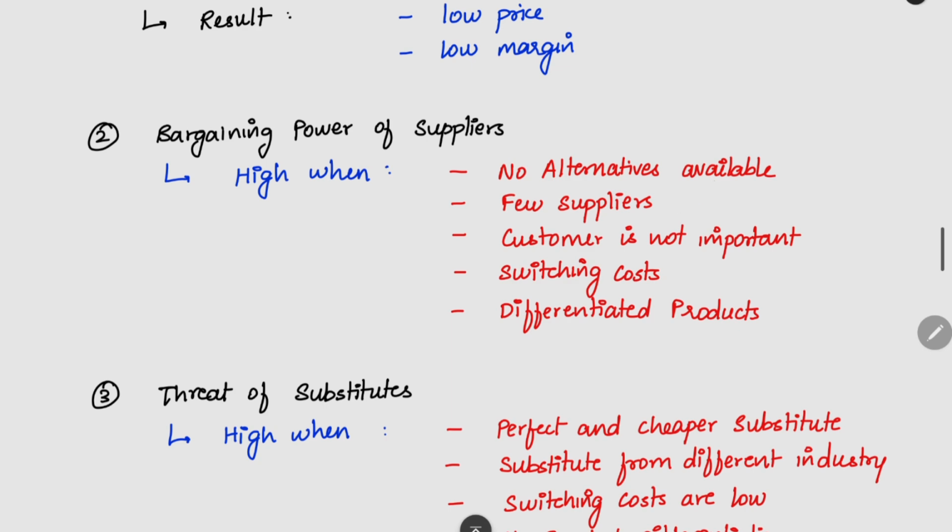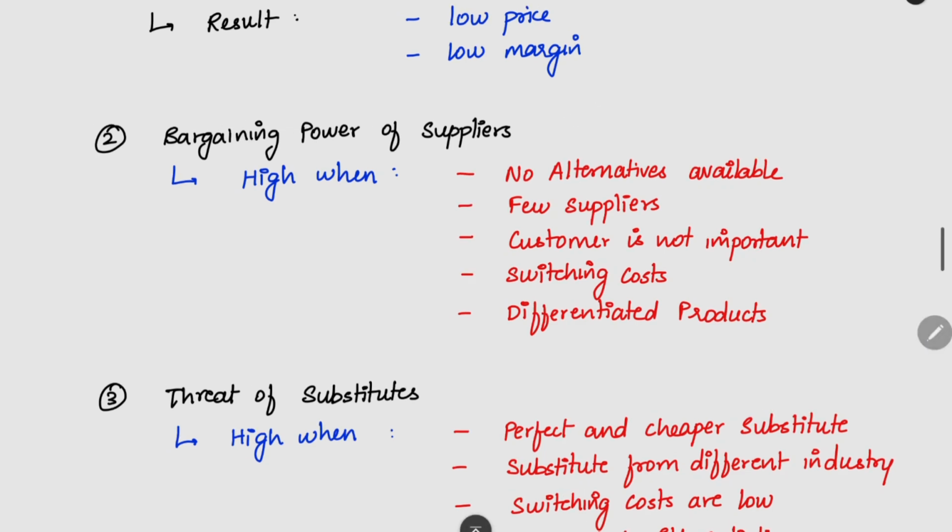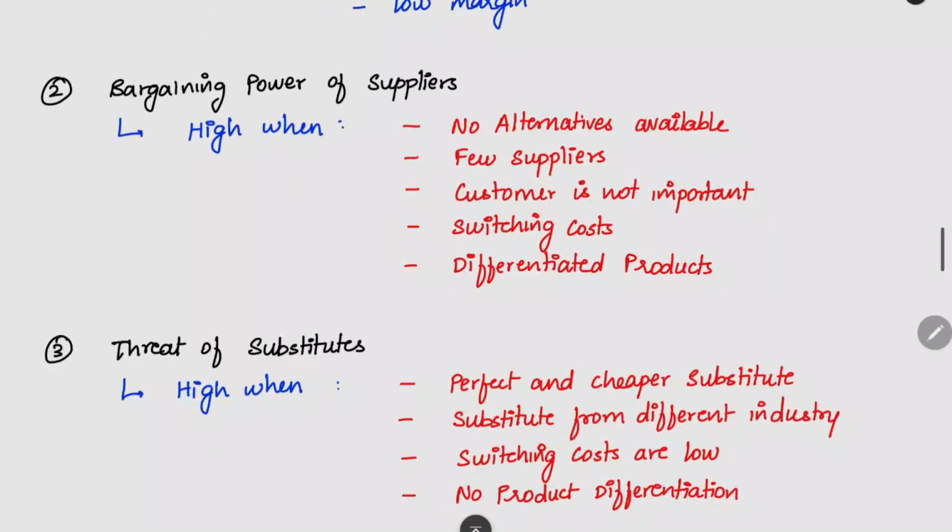Few suppliers. When there are few suppliers in the market, we have to go for this supplier, or there is only one other supplier. We have to choose between these two. So we will not be in a position to demand anything from the supplier. He is the one who has high power, because only two suppliers are there in the entire market.